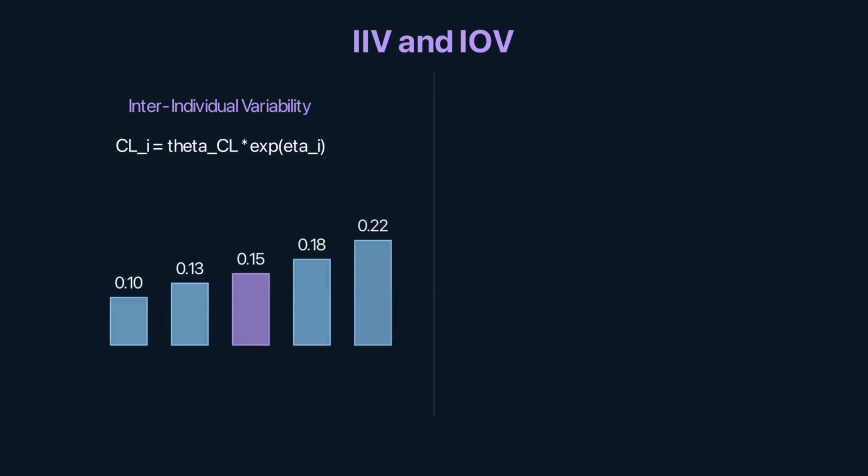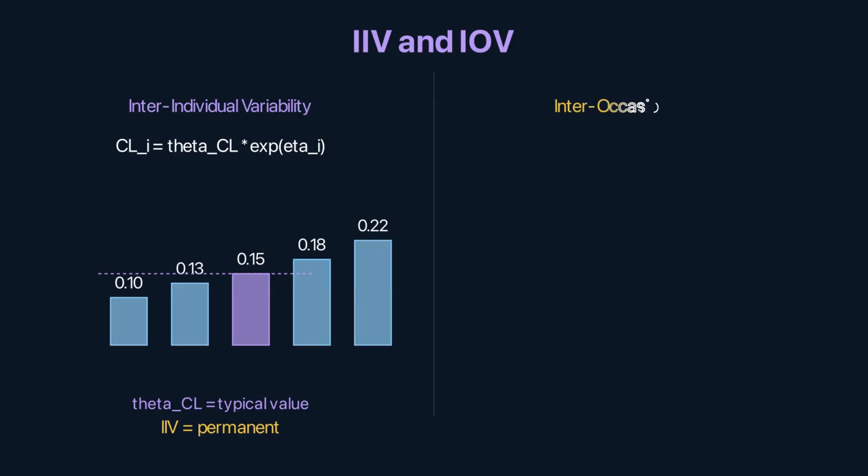Inter-individual variability, how much patients differ from each other. Clearance for patient I equals typical clearance times exponential of eta I. This exponential form ensures clearance is always positive and creates a log normal distribution.